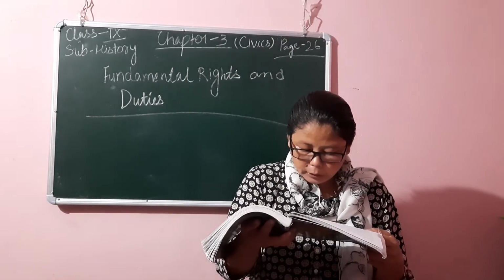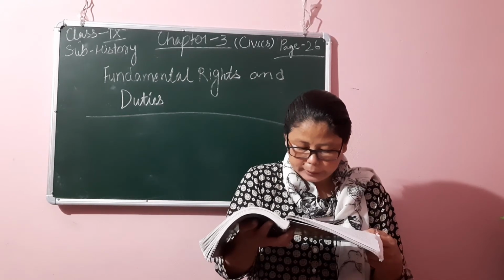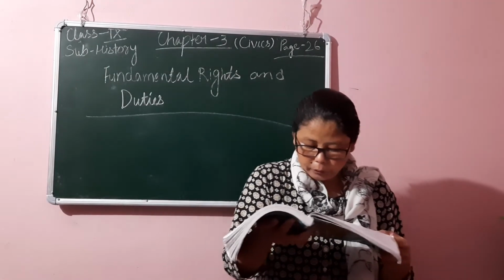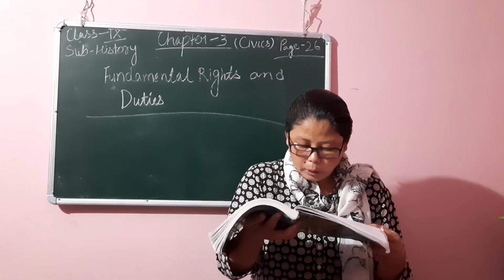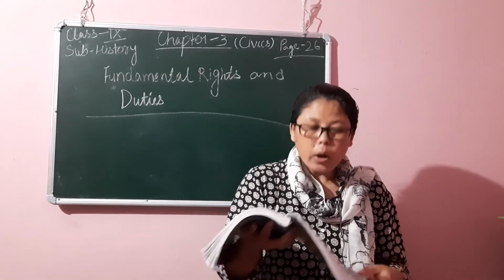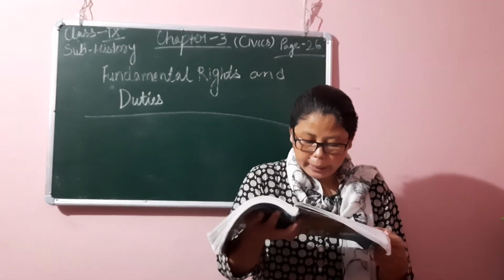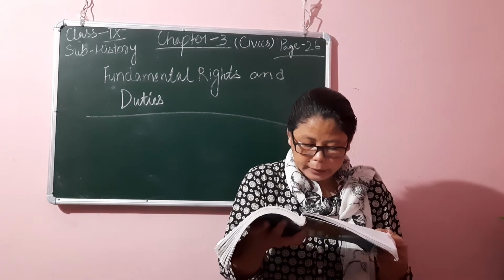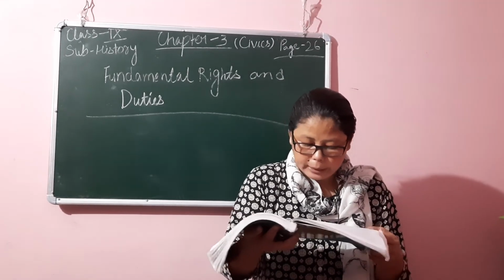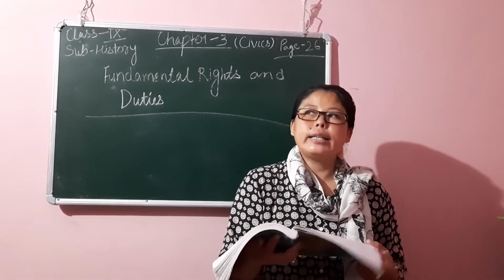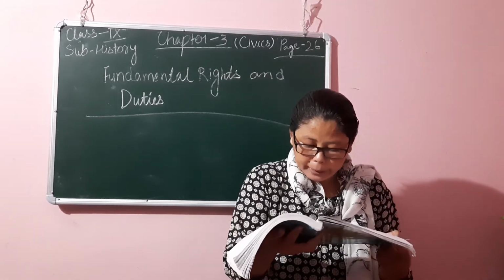On January 12, 2009, the Delhi High Court ruled that the right to information was a fundamental right and the Chief Justice of India was also covered by this Act. So, the Delhi High Court ruled that the right to information was a fundamental right and the Chief Justice of India was covered by this Act.